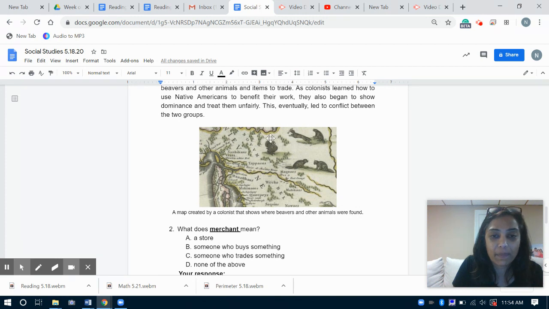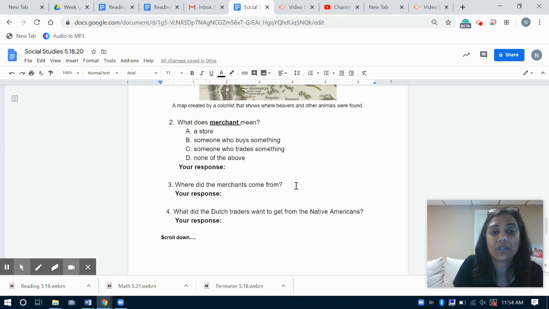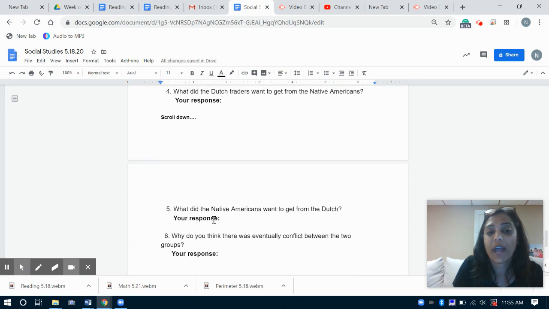So here is the map I just showed you. And so down over here, we have some questions. And the questions are, what does merchant mean, right? What does it mean? And there's a multiple choice here. So you're going to pick one. Where did the merchants come from? What did the Dutch traders want to get from Native Americans? And number 5, what did the Native Americans want to get from the Dutch?